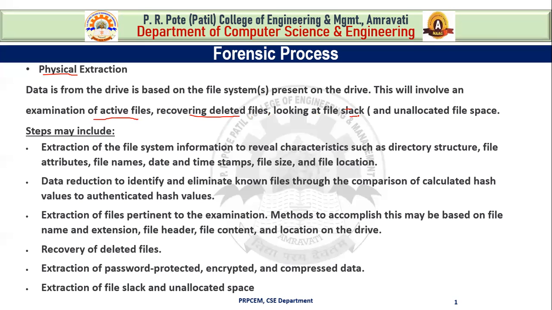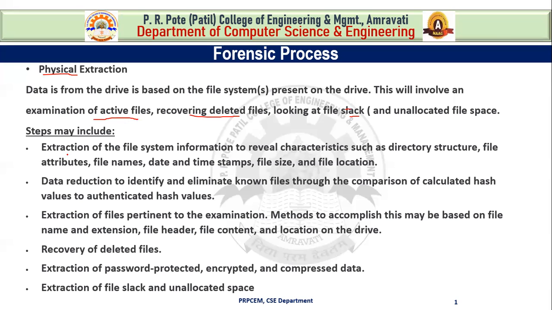There are some steps in logical extraction. First is extraction of the file system information to reveal characteristics such as directory structure, file attributes, file names, date and timestamps, file size and file location.